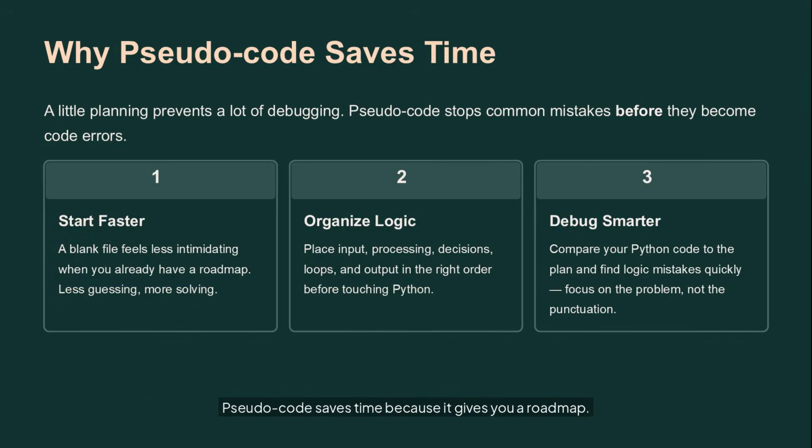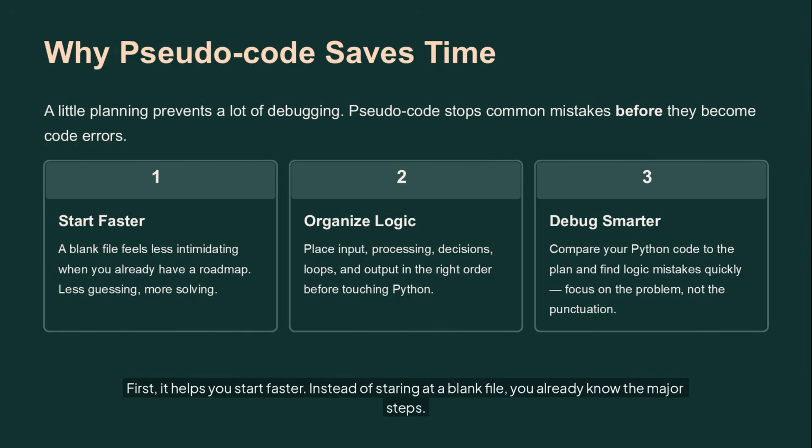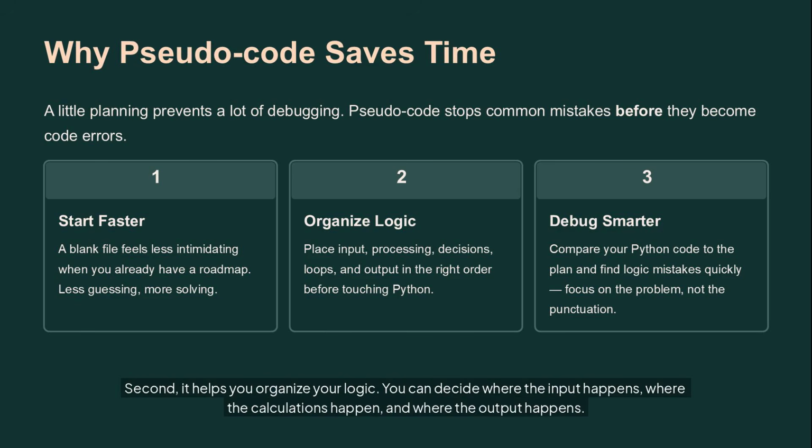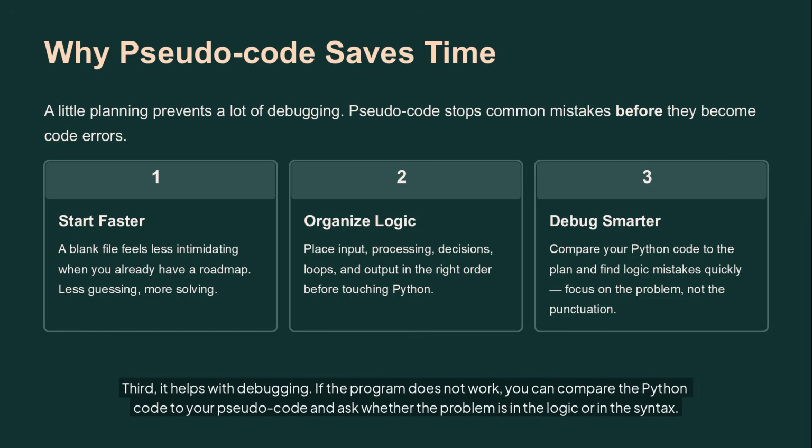Pseudocode saves time because it gives you a roadmap. First, it helps you start faster. Instead of staring at a blank file, you already know the major steps. Second, it helps you organize your logic. You can decide where the input happens, where the calculations happen, and where the output happens. Third, it helps with debugging. If the program does not work, you can compare the Python code to your pseudocode and ask whether the problem is in the logic or in the syntax.